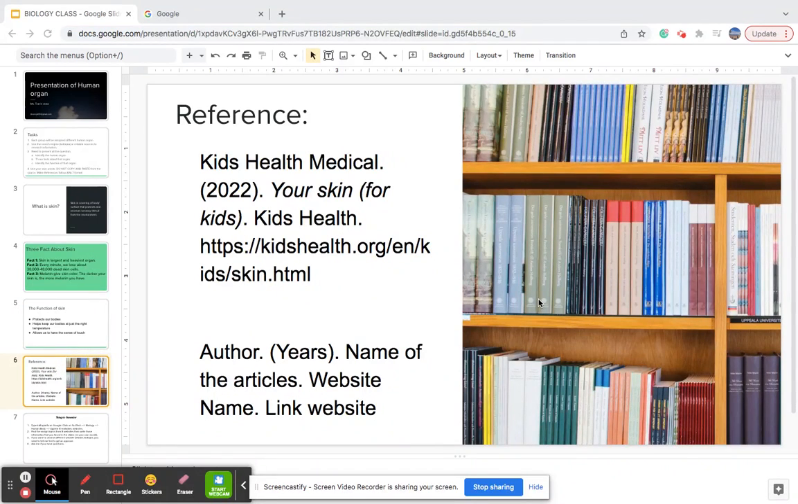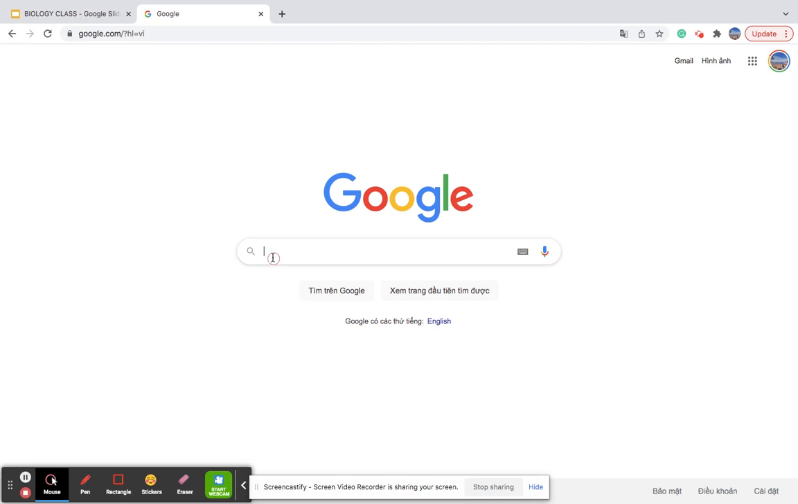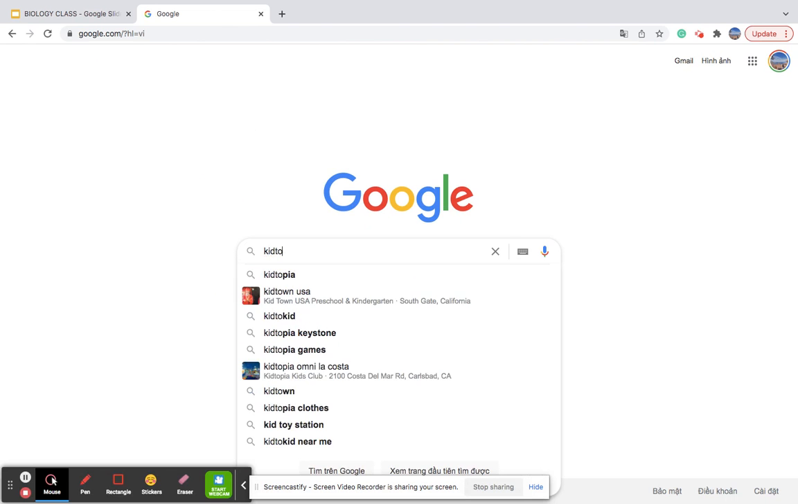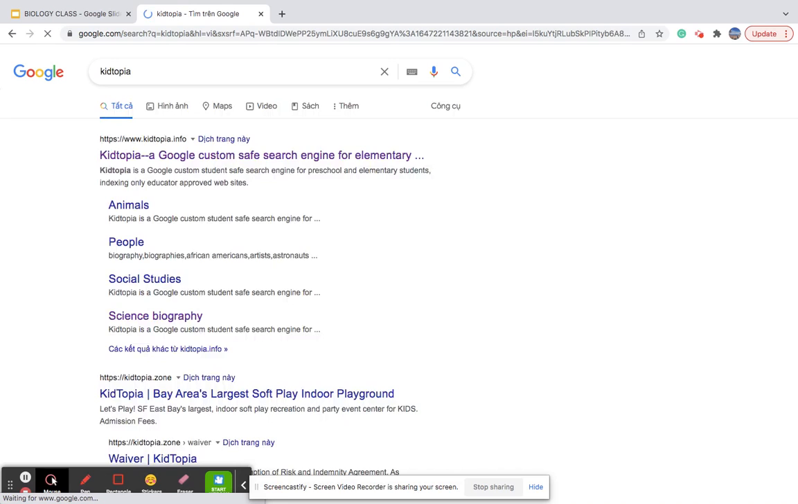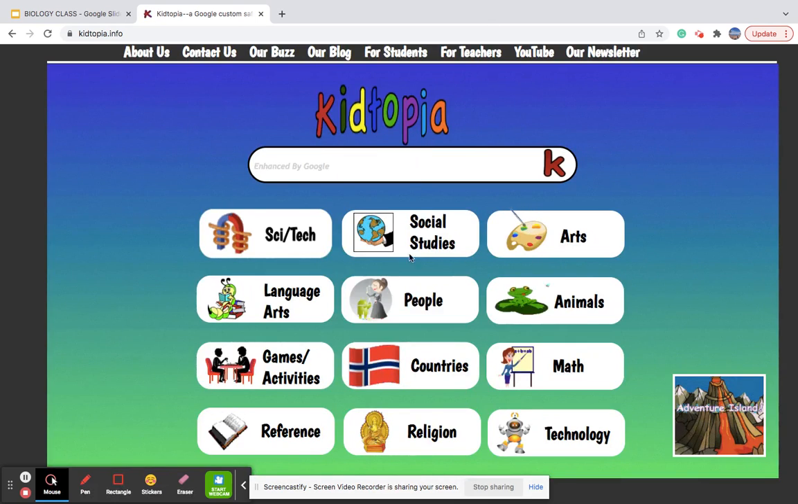So now I will show you guys a website that I think is helpful for this assignment. You go to Google, type Kitopia. You see kitopia.info. Click on this. This website covers a lot of subjects that you want to choose.